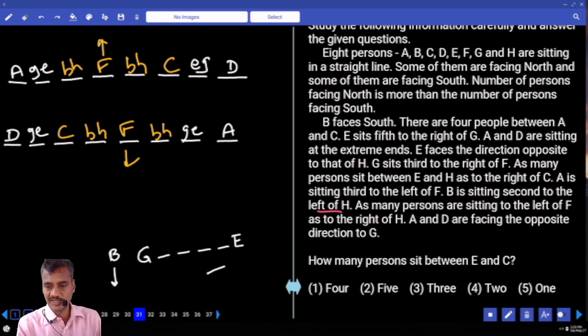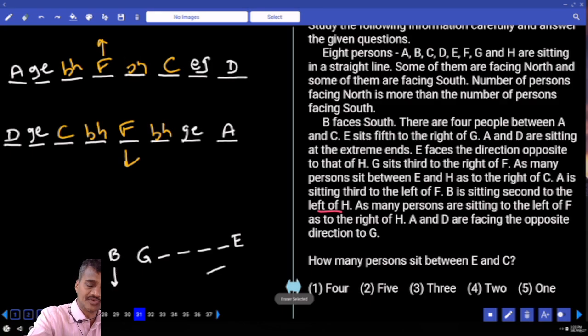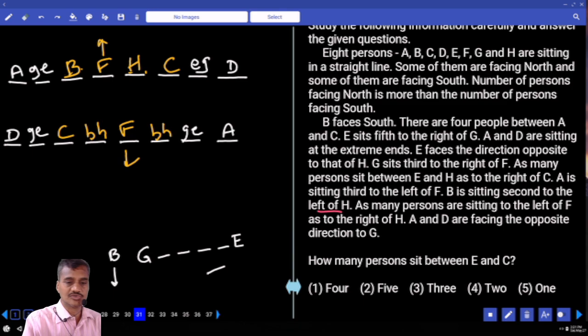Then as many persons sitting to the left of F as to the right of H. To the left of F, how many? 3. Hence, on the right-hand side of H we need to have 3. Now H must be at this place. If H is here, then on the right-hand side of H there are 3 people, and B must be here. H is facing towards which direction? North, because to the left of F there are 3 and to the right of H there are 3. So H is facing north.